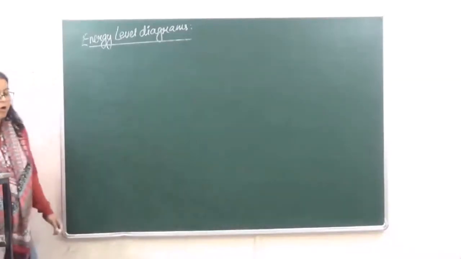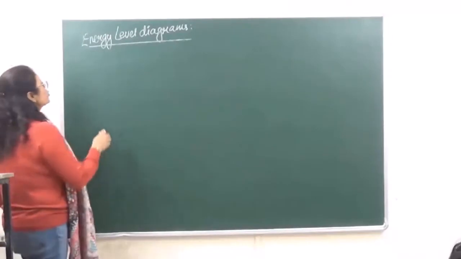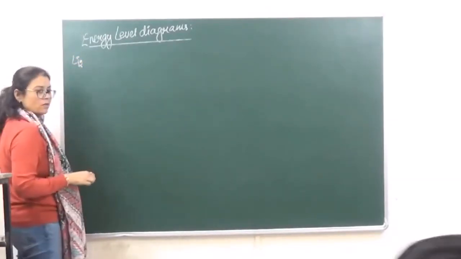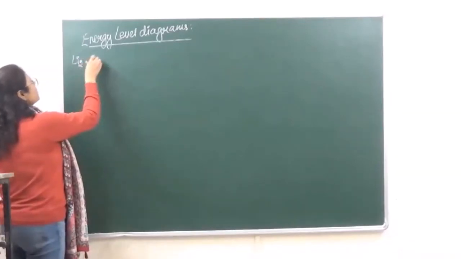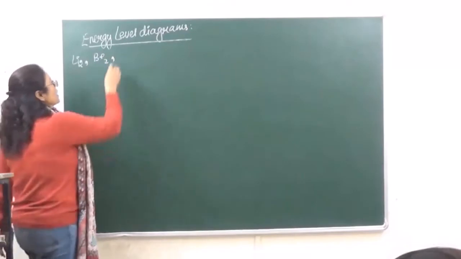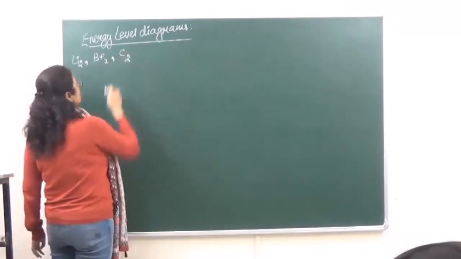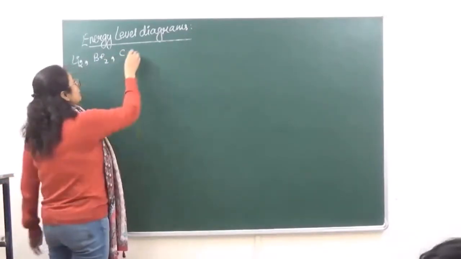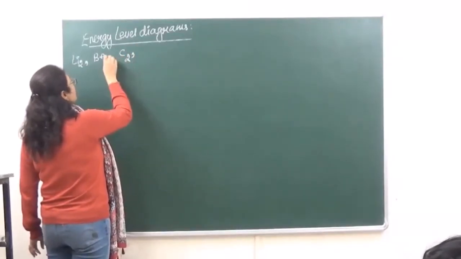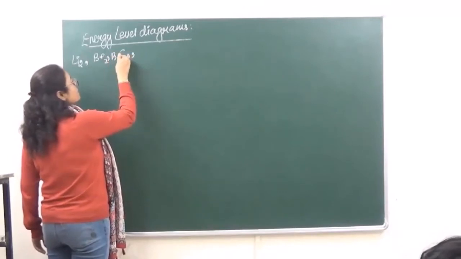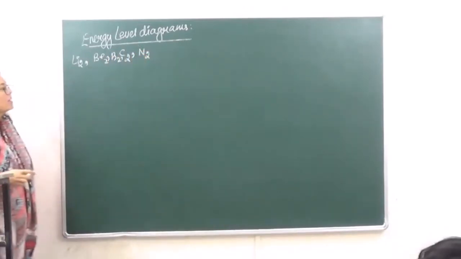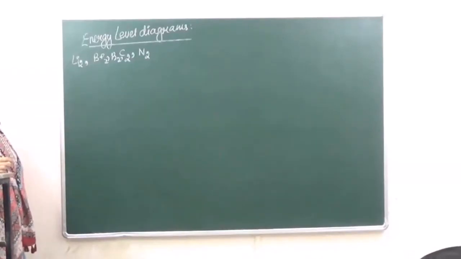When we are talking of molecules of say Li2, right? And we have Be2. And then we have carbon, फिर उसके बाद carbon से पहले we have B2, then we have C2 and then we have N2. The following energy level diagram is for all these molecules.